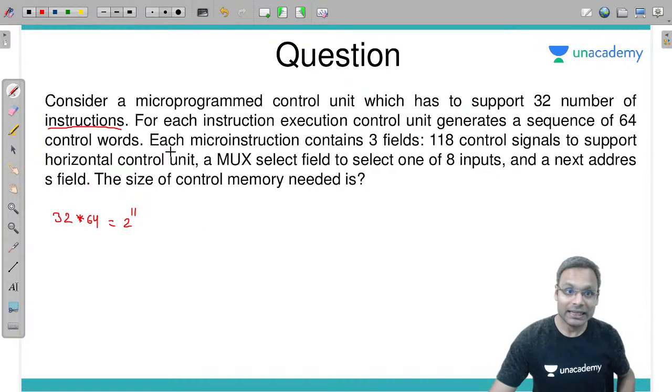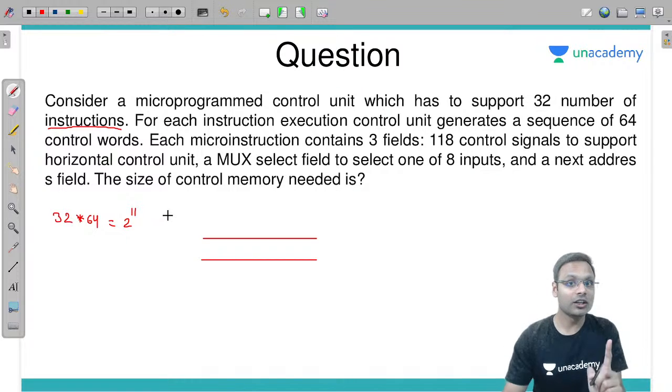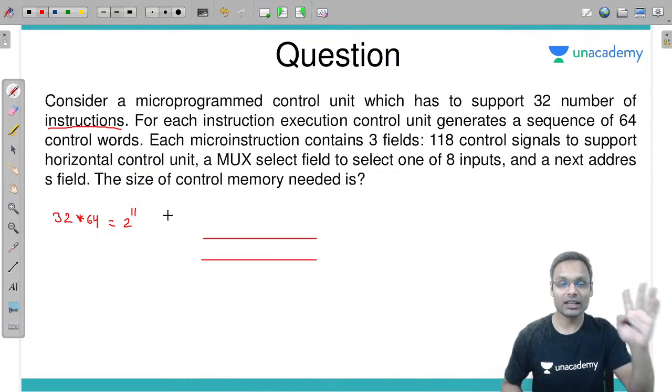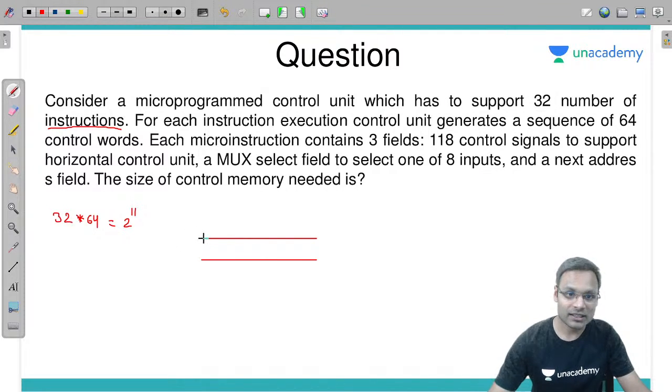Fine. Each micro instruction contains 3 fields. Okay, so let's go with the micro instruction fields. This is the micro instruction and it has 3 fields. What are the 3 fields? 118 control signals to support horizontal control unit. You remember horizontal control unit means 1 bit for each signal. So if 118 signals, then for the control signals we will be having 118 bits. Right? Got it? Fine. Now next.